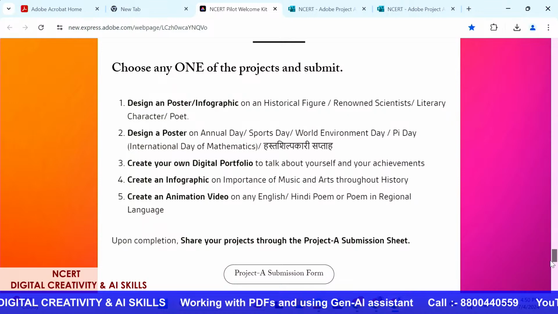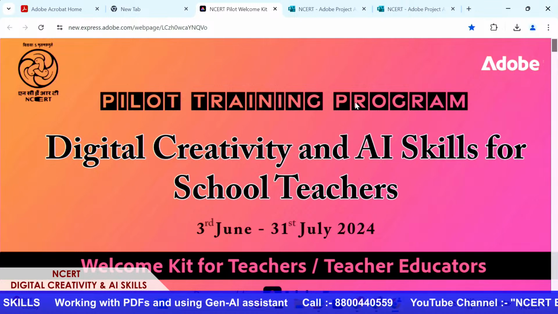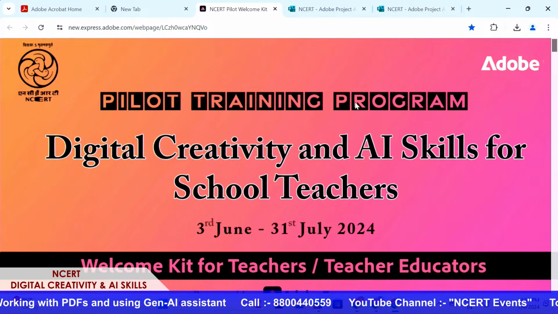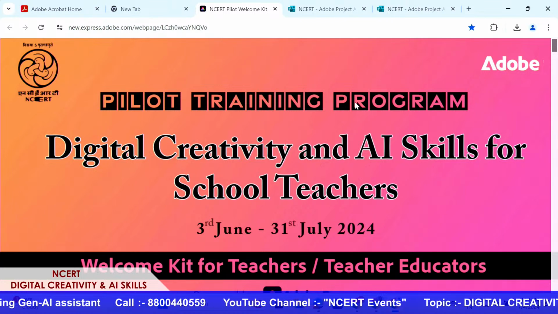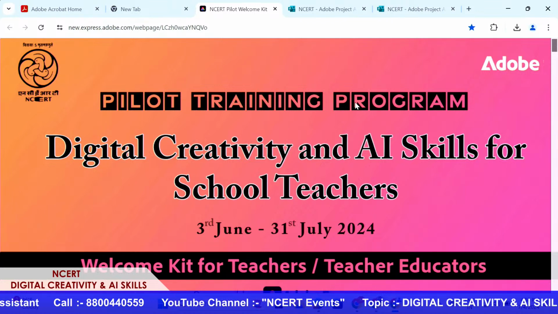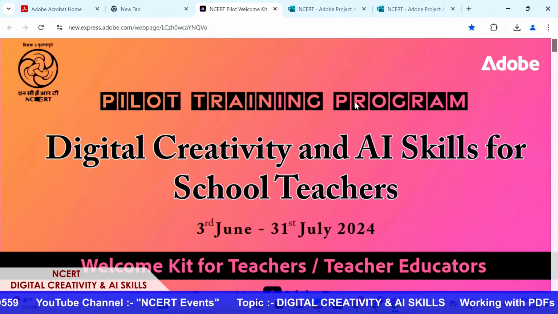So I'm just going to again scroll right at the top of this sheet so that you know which sheet I'm talking about. This particular web page is included in your welcome kit. Now remember, you all had registered with us and the registrations have already closed. 30th was the last day for the registration.